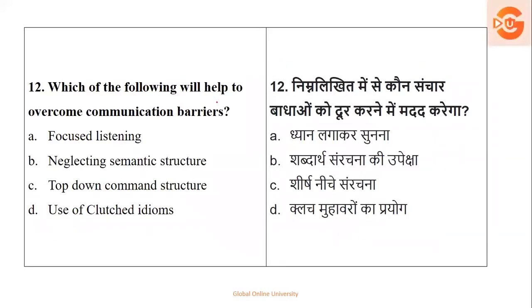Then next we have, which of the following will help to overcome communication barrier? If you have a barrier, which of these options will help you to overcome the barrier, help to remove it? So the options are focused listening, neglecting semantic structure, top down command structure, use of clutch idioms.